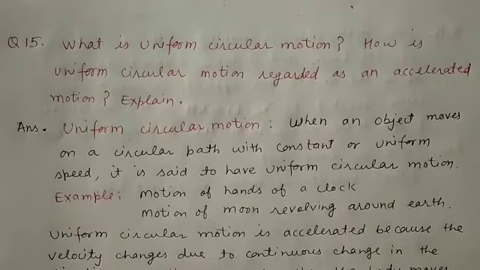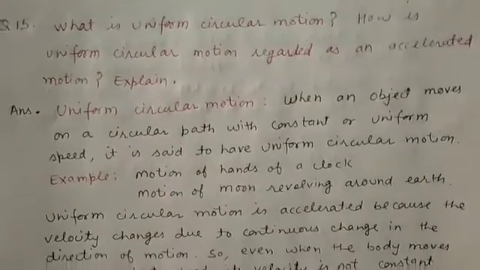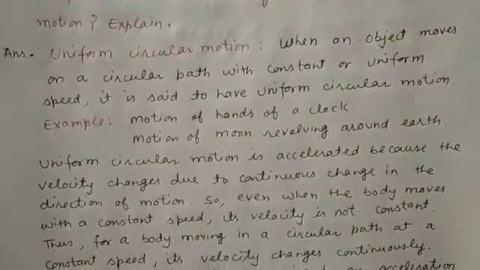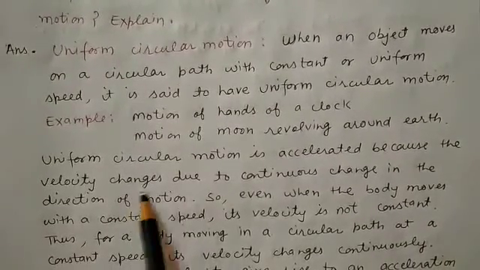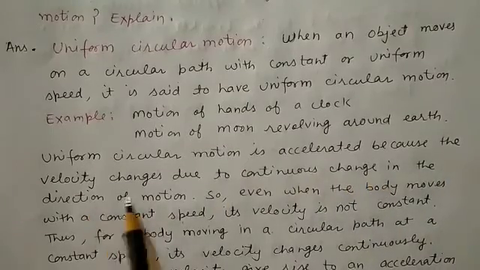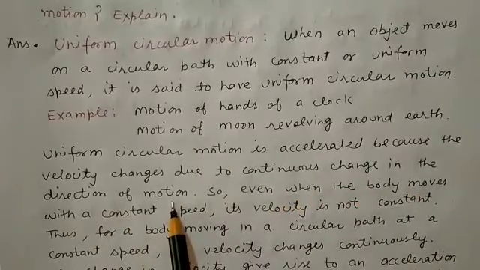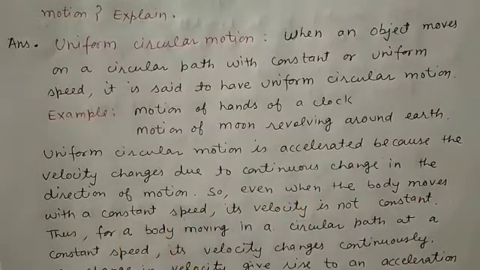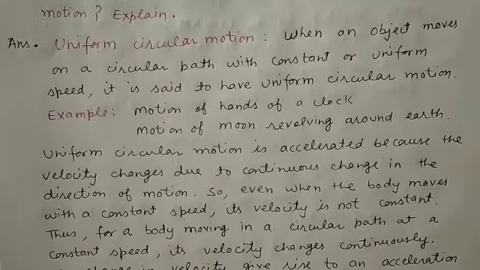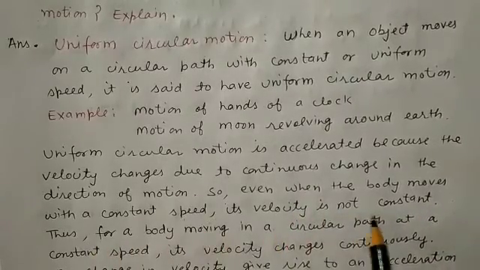Now we have to explain how uniform circular motion is regarded as accelerated motion. As we know, uniform circular motion is accelerated because the velocity changes due to the continuous change in the direction of motion. Because of the change in direction, the velocity keeps on changing. So even when the body moves with a constant speed, its velocity is not constant.